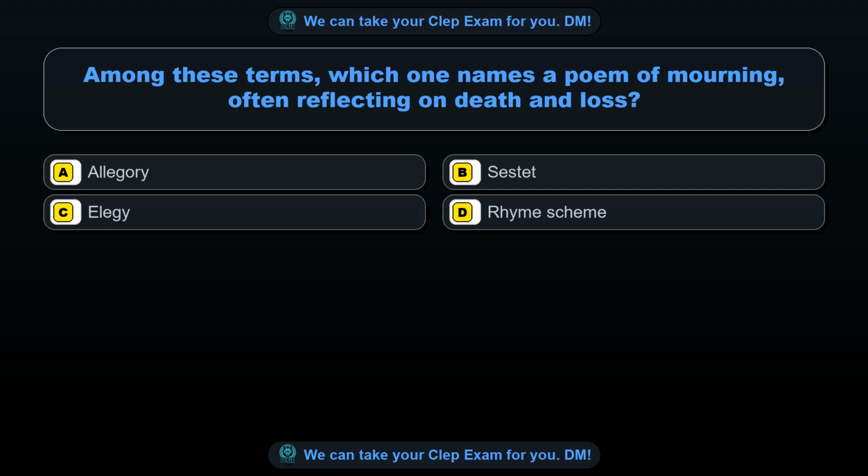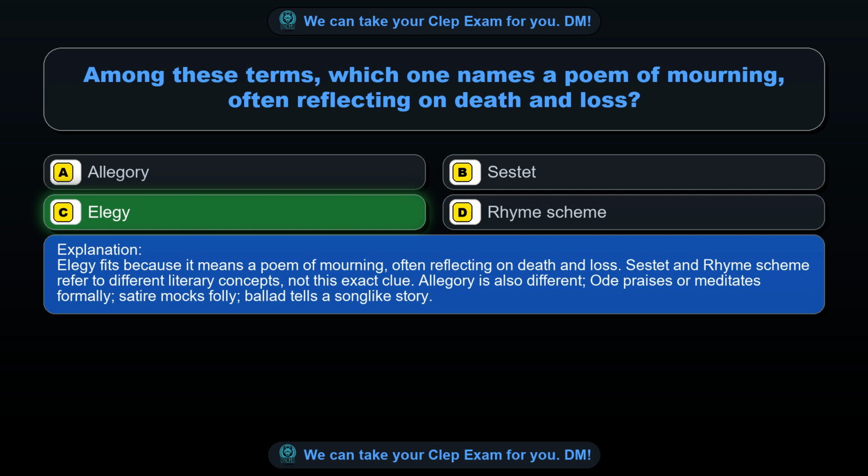Question 34. Among these terms, which one names a poem of mourning often reflecting on death and loss? Option A, allegory. Option B, sestet. Option C, elegy. Option D, rhyme scheme. The correct answer is option C, elegy. Elegy fits because it means a poem of mourning, often reflecting on death and loss.